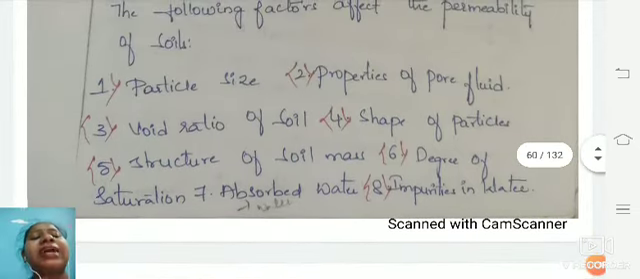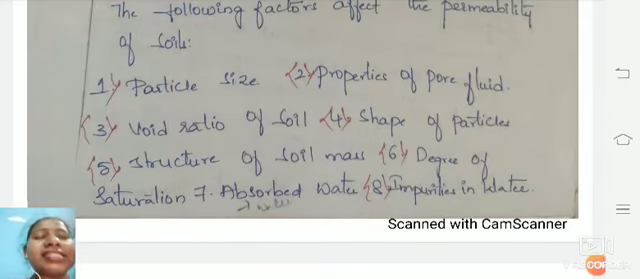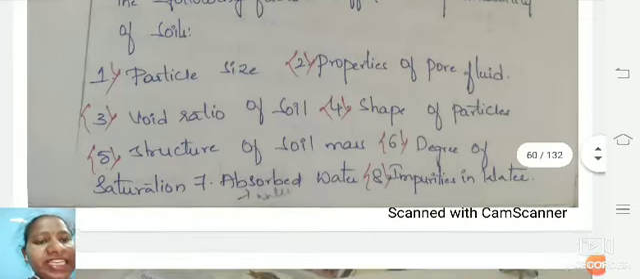Now we will be seeing particle size. As I said, particle size is a major one: how the shape and size of a particle affect it. As we studied the shape and size of the particle, D10 by D60 is also taken into consideration. The next one is properties of the pore fluid. Whatever pores are present in a particular soil sample should be filled, and only then will the seepage, that is permeability, be taken into consideration.